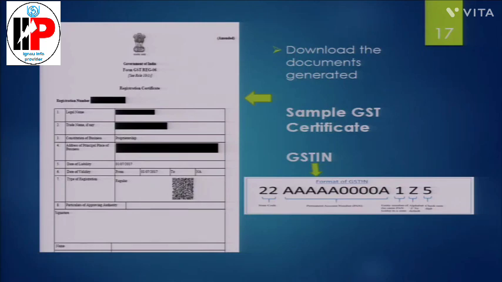The GST registration certificate will be issued under REG 06. It will have the registration number, legal name, trade name, constitution of the business, address, the officer who has authorized you, and the date of validity. The GST number contains 15 digits basically. The first 2 digits denote the state code, and the next 10 digits are the PAN number, then the check number and your entity code.